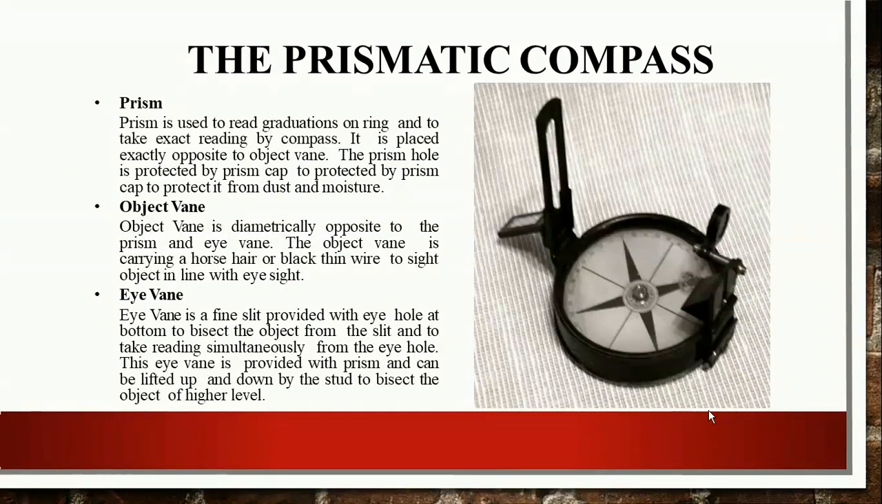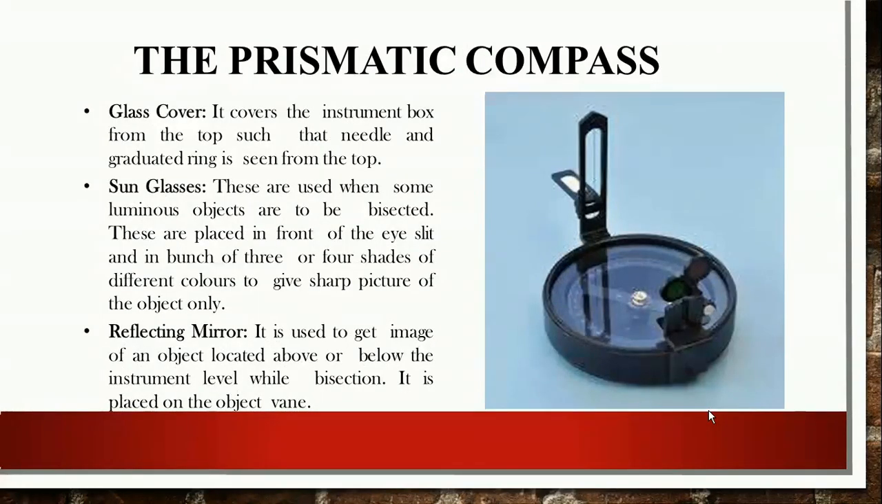Now, the next component is the object vane. The object vane is diametrically opposite to the prism and eye vane. It carries a horse hair, or you can say a thin black wire, to sight the object in line with the eyesight. Next component is the eye vane. The eye vane is a fine slit provided with an eye hole at the bottom to bisect the object from the slit and to take the reading simultaneously from the eye hole. This eye vane is provided with a prism and can be lifted up and down by the stud to bisect an object of higher level. So these are the overall components of the prismatic compass which I am discussing here.